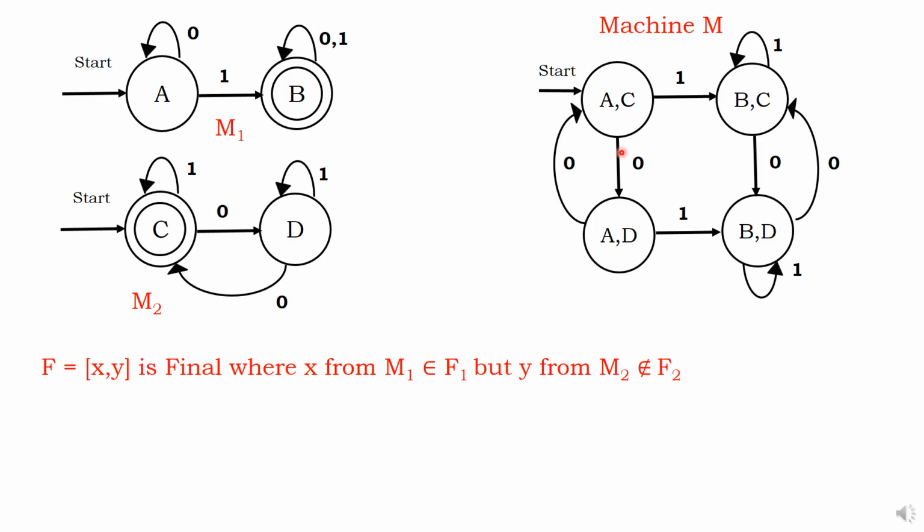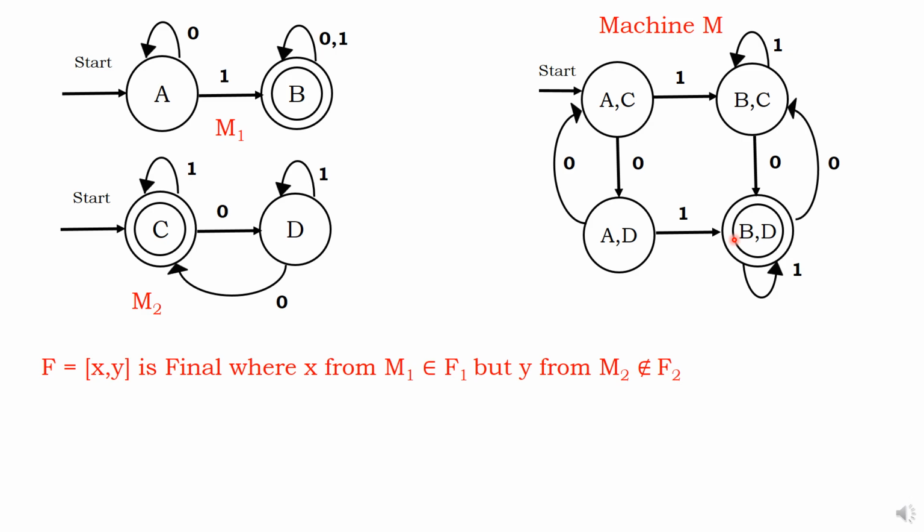So this is rejected. Let us take BC. B, as per this condition, B must be final of machine 1. C must not belong to final of machine 2. It is invalid. Now let us go to AD. In AD, A does not belong to machine 1 final. Rejected. BD, careful. B, first letter, belongs to final of the machine 1. Accepted. Tick. D must not belong to final of the second machine. Accepted. So, the final is here.